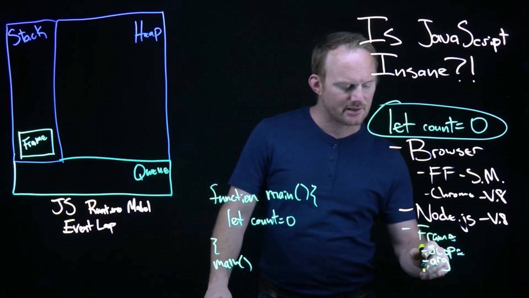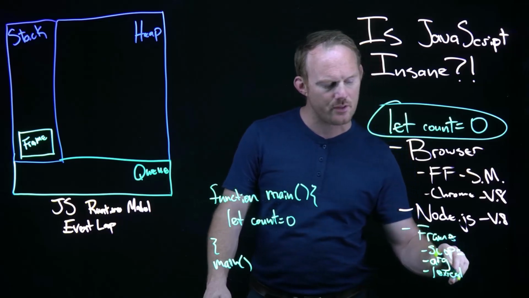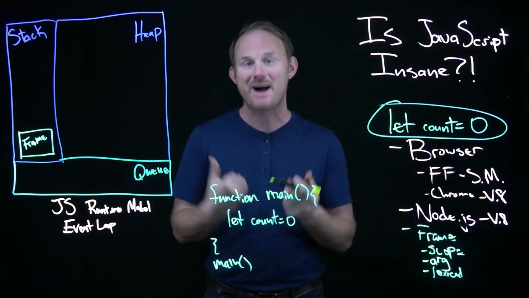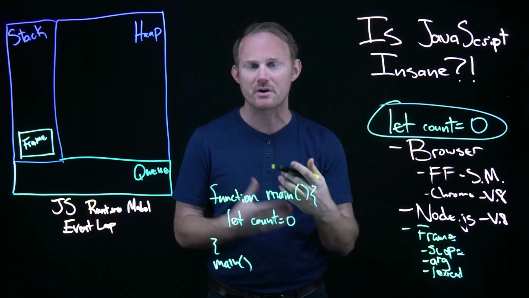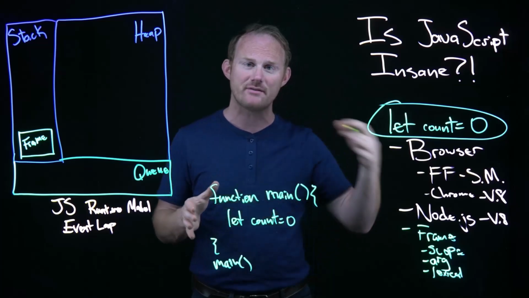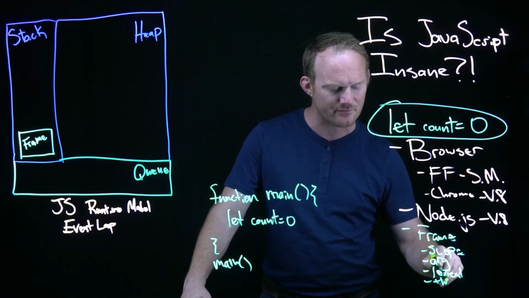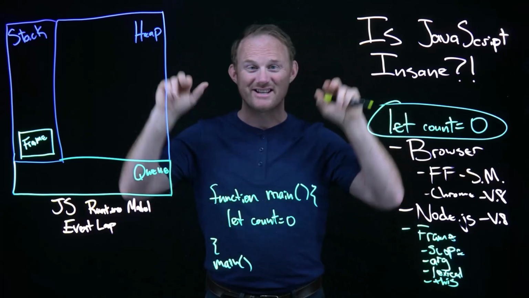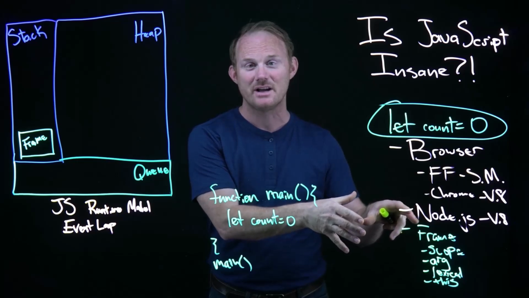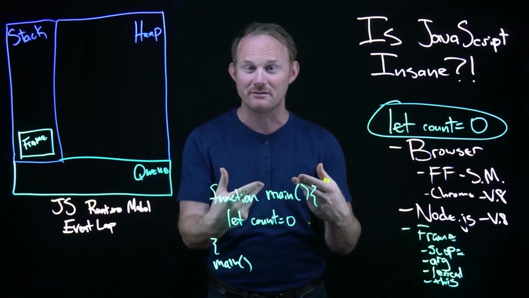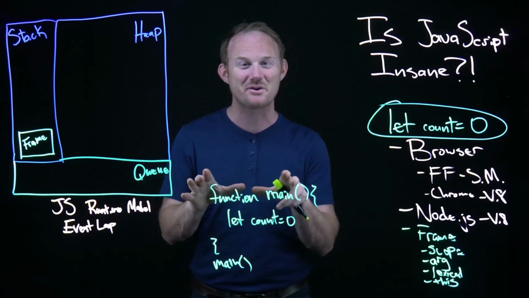It has its lexical scope, meaning what do I know that's above me? So not specifically my stuff, but of whoever called me, I have access to those variables, right? Because child functions always have access to parent function variables. And then lastly, it's going to have some notion of what this is, okay? Every frame is going to have that stuff. And the frame is a function that gets put onto the stack, okay? So far so good, I hope.